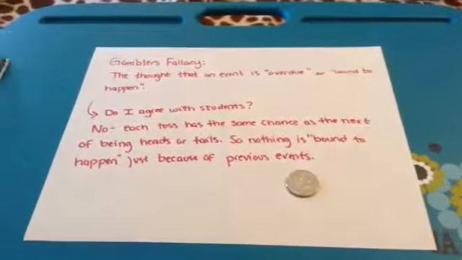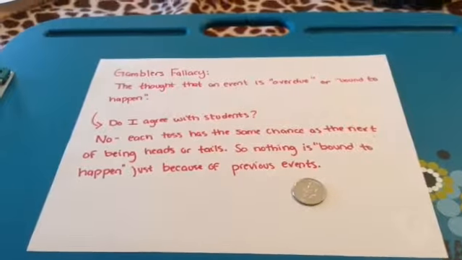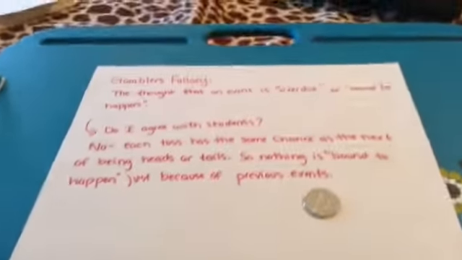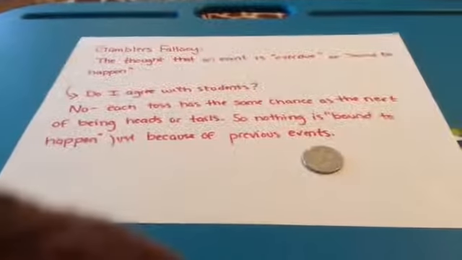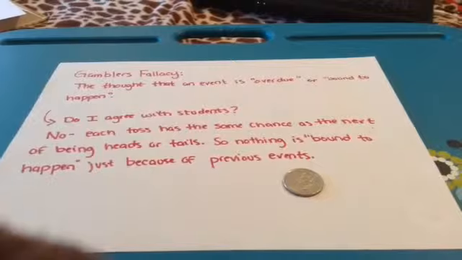So with that, to answer the final question, do I agree with the students? No. Since each toss has the same chance of being heads or tails, nothing is bound to happen just because of the previous events. So this wraps up the Teach It for the final review number 31.